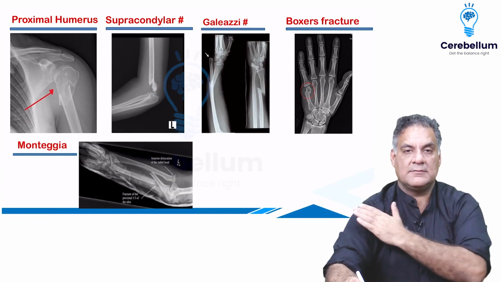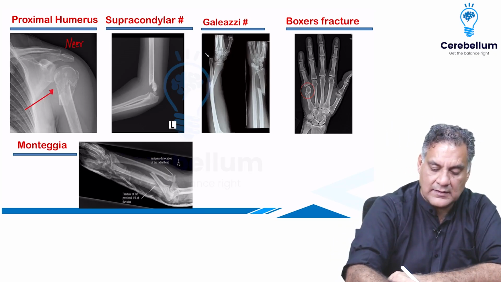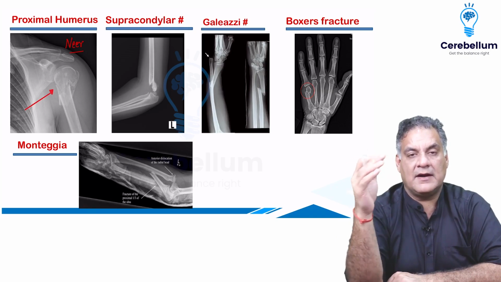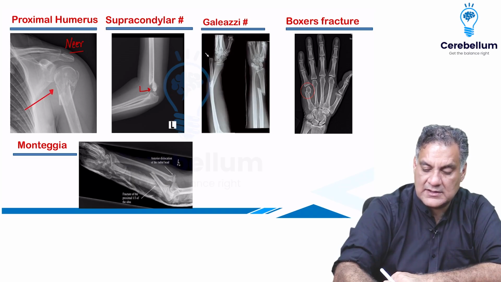Then the upper end humerus proximal fractures are classified by Neer's classification, dividing into the head, the greater tuberosity, lesser tuberosity, and the shaft. The more the parts, the more the complication. Supracondylar fracture humerus goes posteriorly.